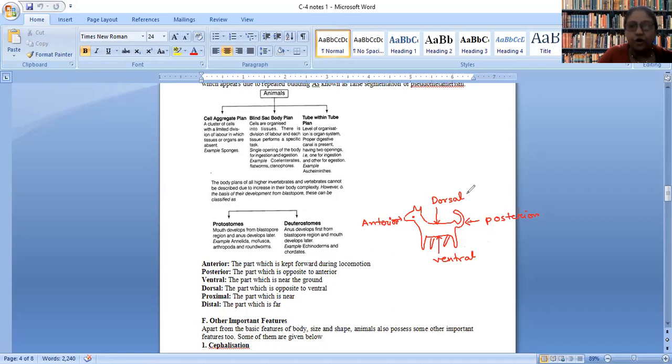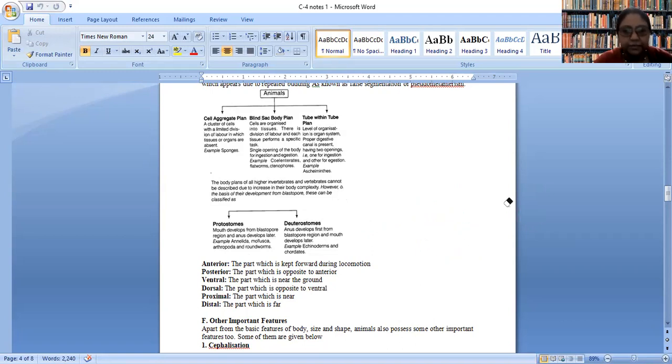Okay. Proximal means the part which is near. So if you are standing here, your proximal part will be this. But the moment you change your position and come here, this part will be proximal for the dog. Similarly, distal means the part which is at the back side. When we talk about the ventral part of a human being, it is the abdominal part. So these terminologies are very important because they are used very frequently.